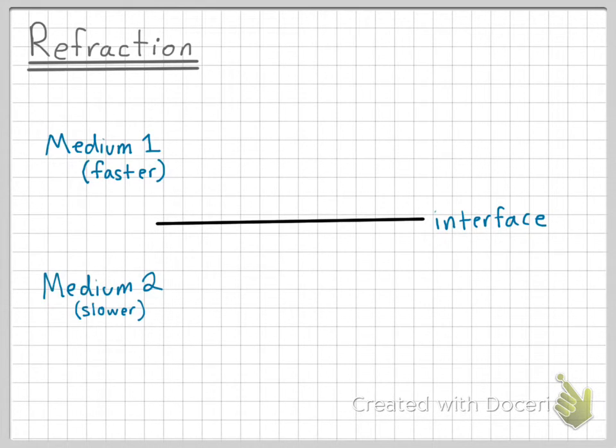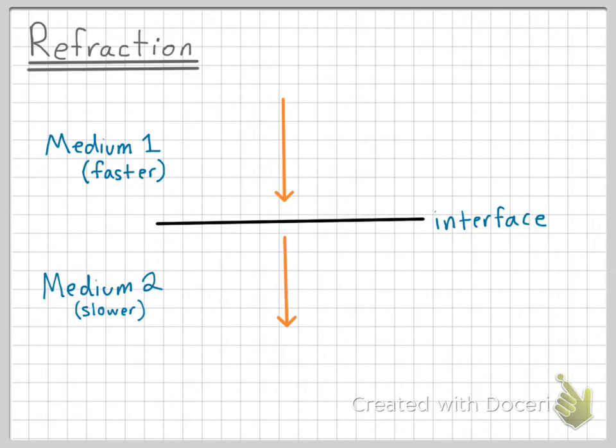This video covers the concept of refraction. So here we have an interface, which is the space between two media. Let's assume that medium 1 is a medium where waves can travel through quickly, like air, and medium 2 is a medium where waves travel through more slowly, like glass or water.